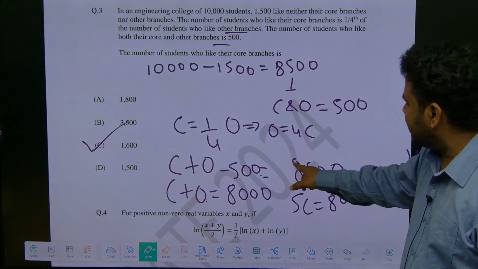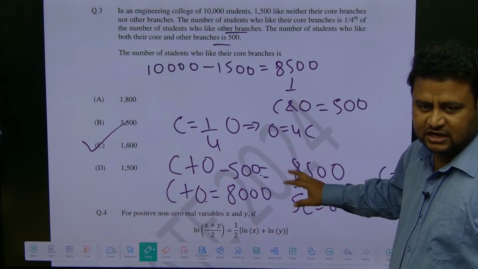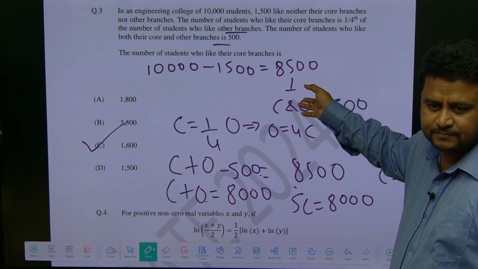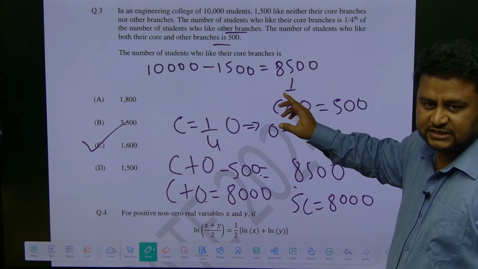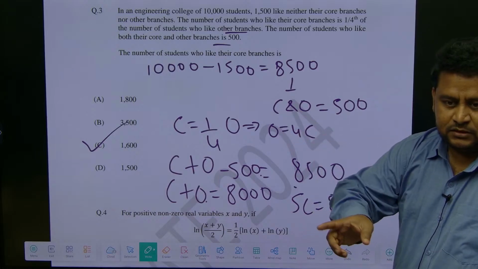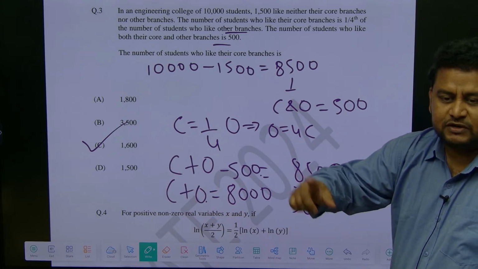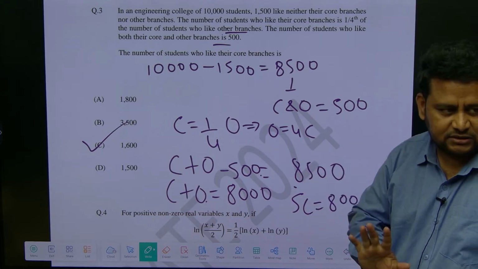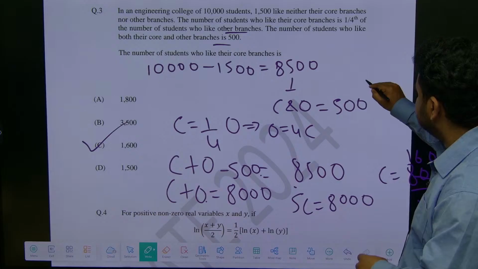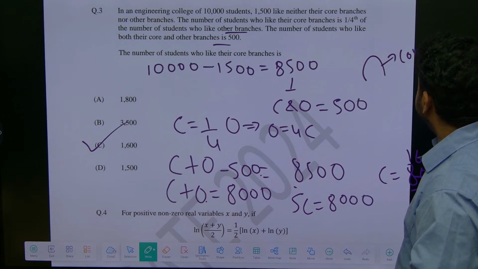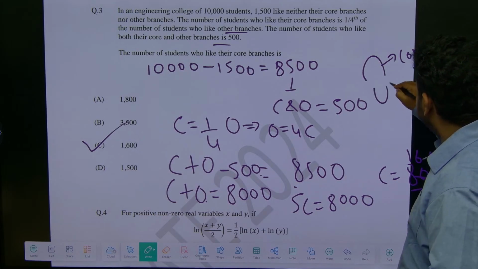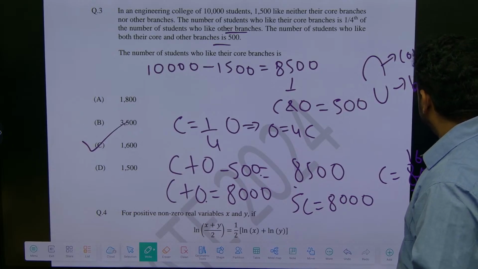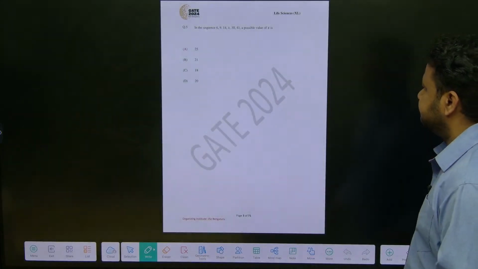If they are liking both, it is union. If they are liking one of them, what is common between them? Then you should use intersection. Common things, intersection. Both means union. Just remember this. This is intersection, this is for common. This is union for both. That's it. Let us go to the next question.